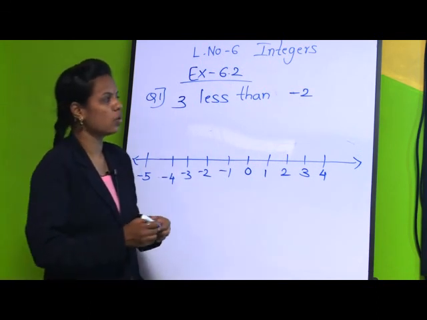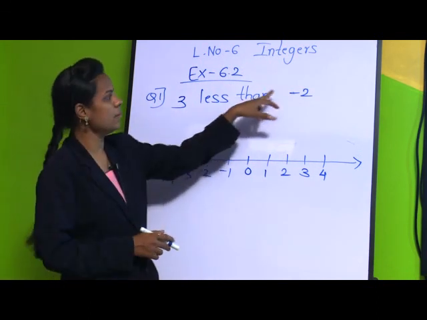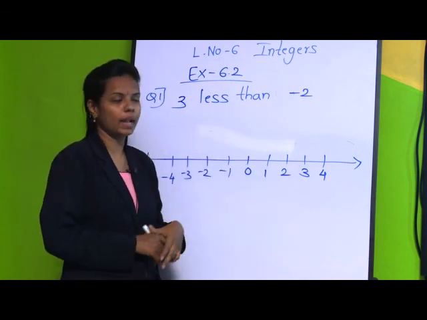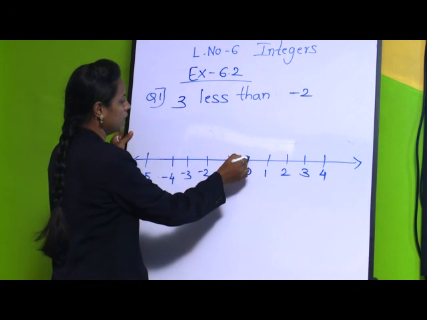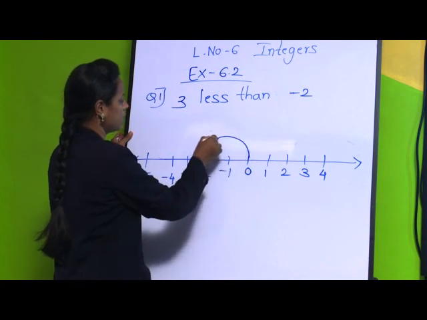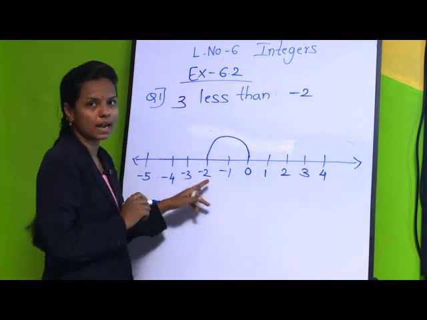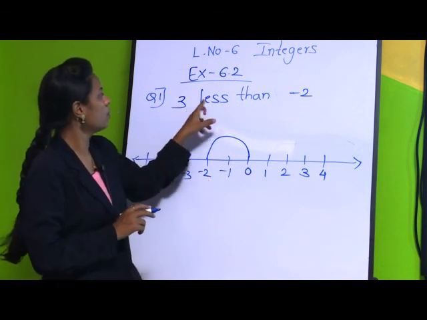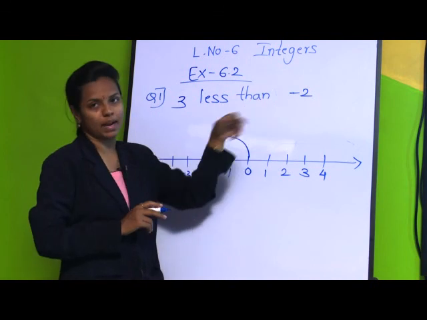Okay. So 3 less than -2. First we will jump to -2. See, from 0 it is a negative number, we are jumping towards the left, we are on -2. Now we have to find 3 less than -2.